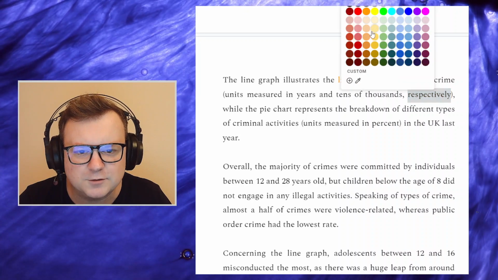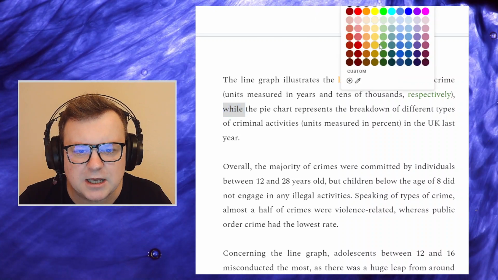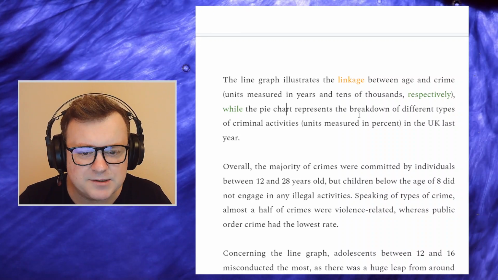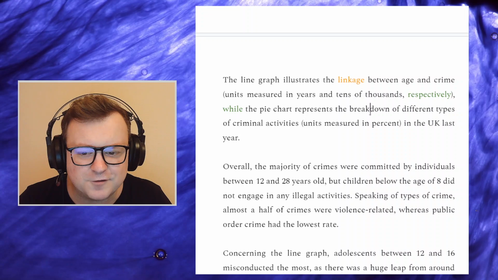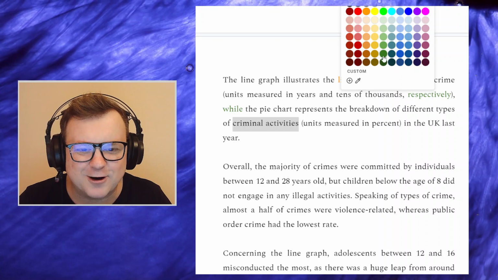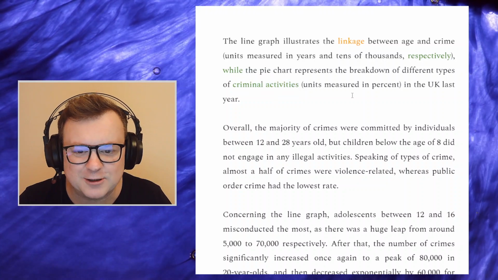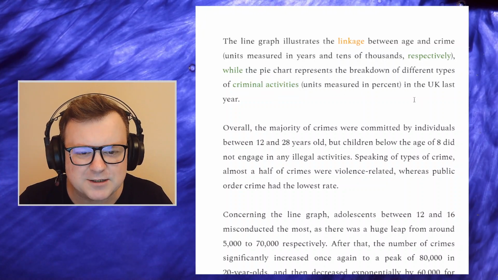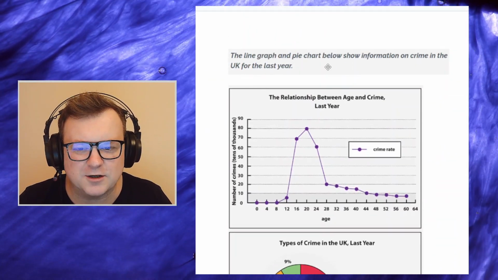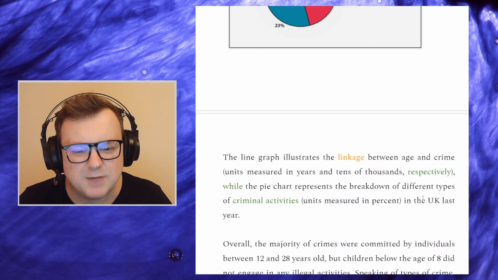Wonderful, wonderful, wonderful. Very clear, easy to understand. While, great signposting language, showing we're going to talk about something else. The pie chart represents the breakdown of different types of criminal activities. Cool, I like this paraphrase. Instead of saying crime, they talk about criminal activities. I think that's a good collocation. Units measured in percent. Cool, in the UK last year. The question says for the last year, and the information in the chart says last year. So, okay, I'm happy with last year.